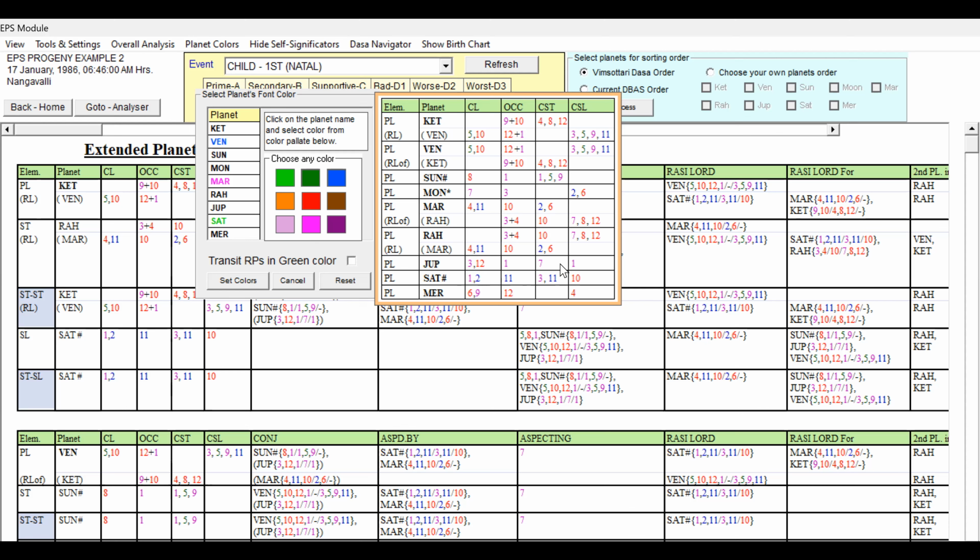3, 1, 7, 1 are good. Being the 12th lord, it is indicating some weakness but not detrimental. But third lord occupying 1, 7, 1 are good. So we can give Jupiter also either light green because of 3, 1, 7, 1, or because of the 12th we can give blue also, not an issue. Blue or light green doesn't matter much, depending on the significations of the unfavorable.